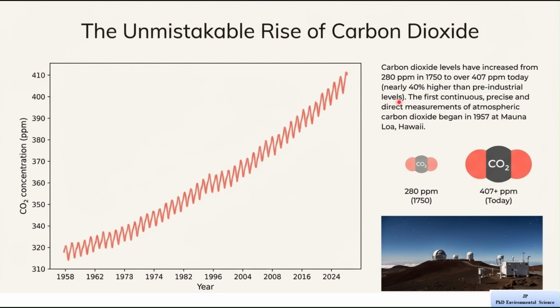The slide also mentions that the first continuous and precise measurement of carbon dioxide began in 1957 at a place called Mauna Loa in Hawaii. It is important because it shows that scientists have been carefully tracking carbon dioxide levels for many years using reliable data. The image of the observatory represents this measurement station where scientists monitor atmospheric gases.